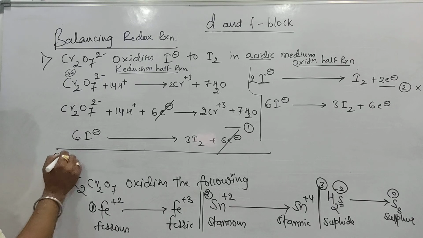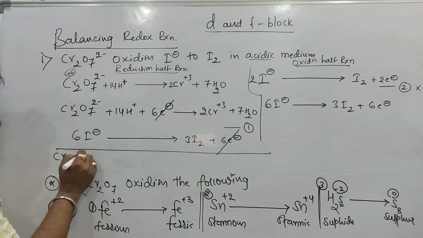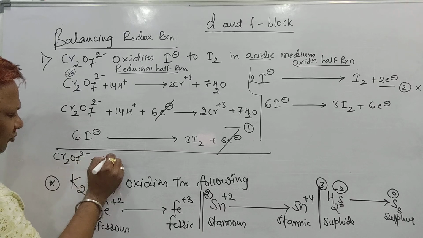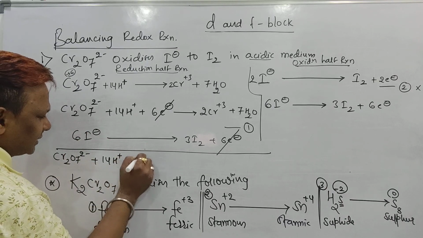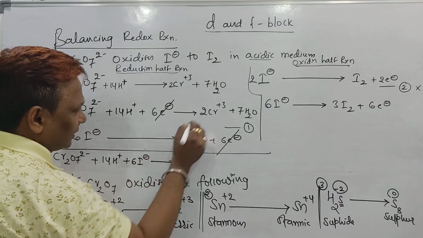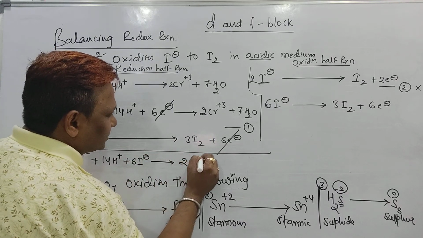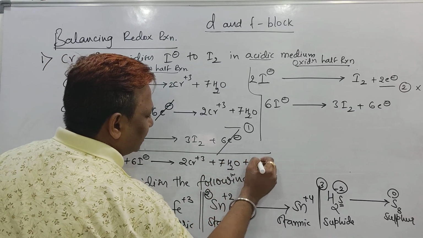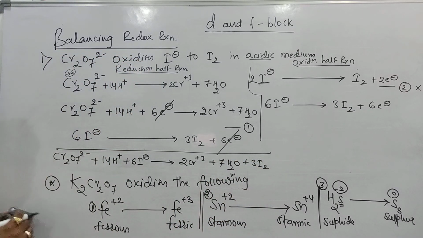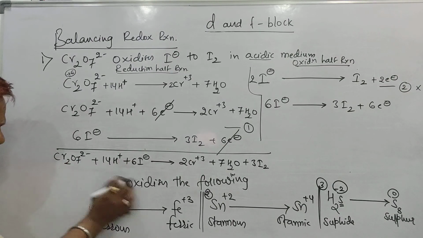What is that? Dichromate ion Cr2O7 2 minus plus 14H plus, then beta here plus 6 iodide ion, it gives rise to 2 chromium plus 3, then beta 7 H2O, then 3 I2. You can see beta here, our reaction was balanced or not.